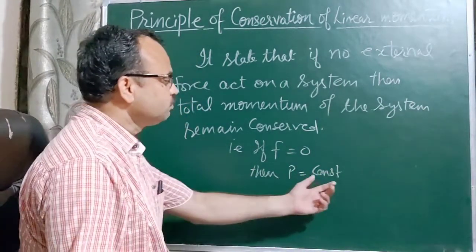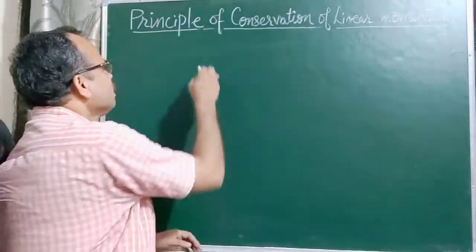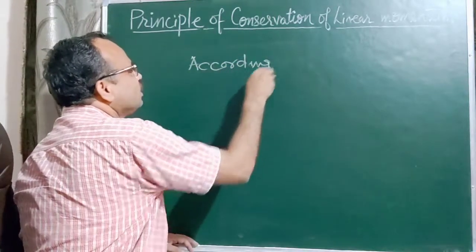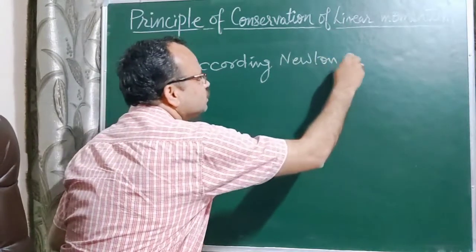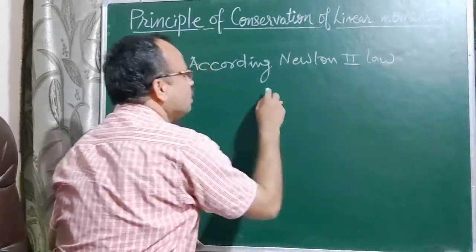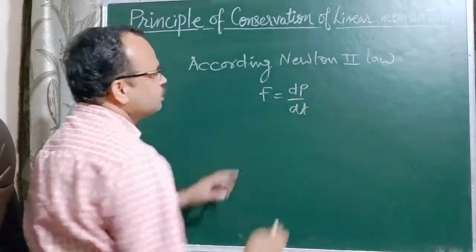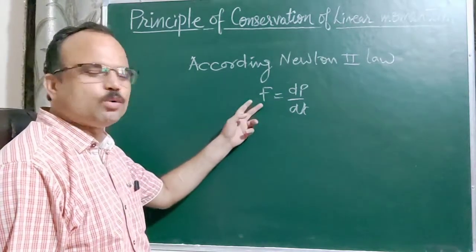Means momentum will be constant in the absence of force, according to Newton's second law. F equal to dp upon dt, means rate of change of linear momentum is equal to applied force.